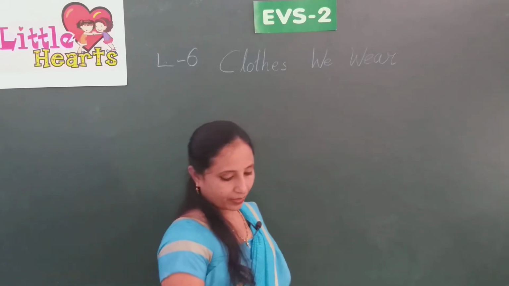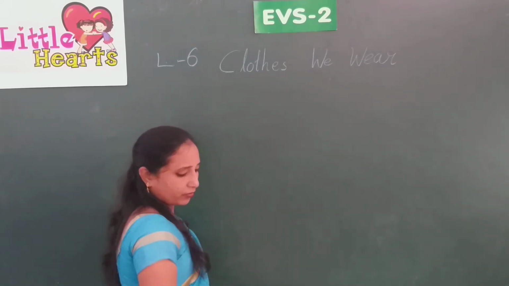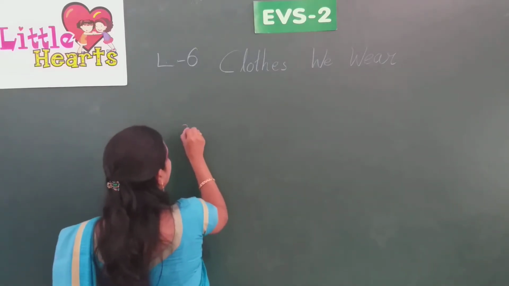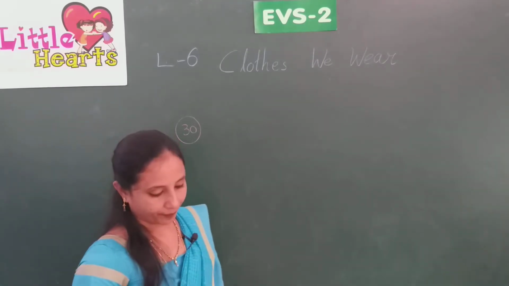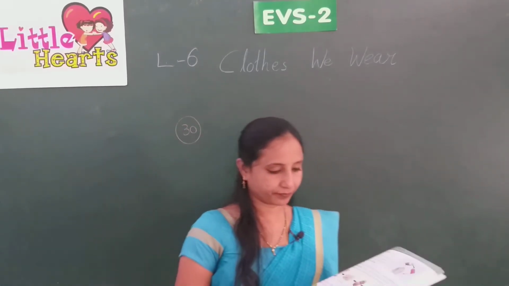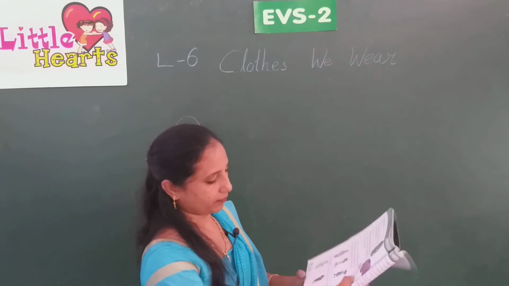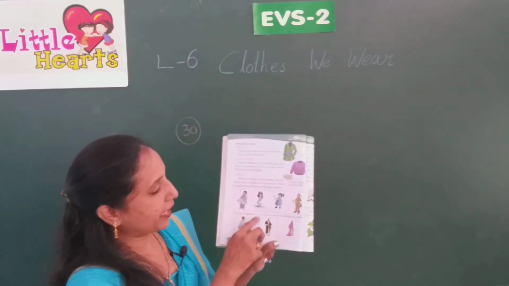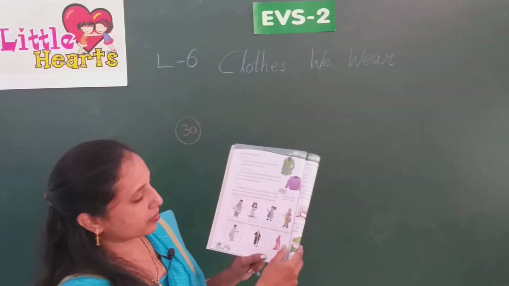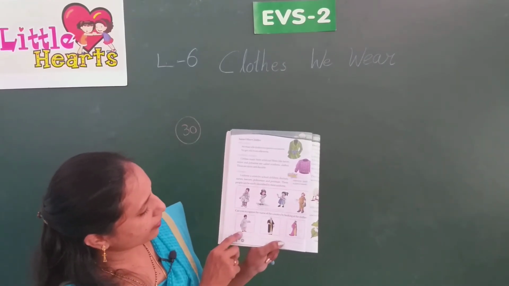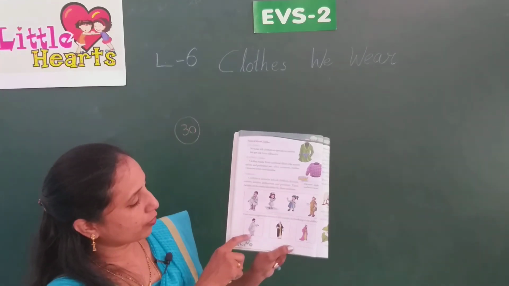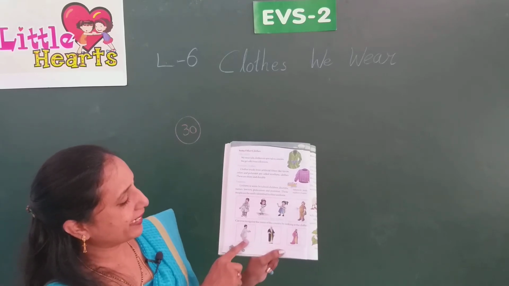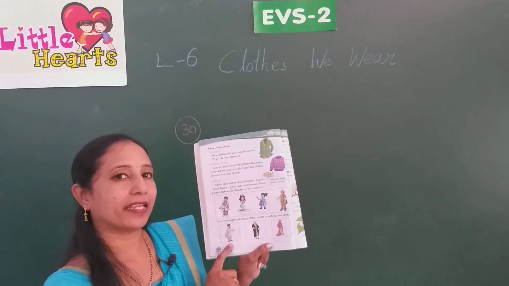Now here they have given you 3 pictures on page number 30. Look at the picture. Can you recognize the name of the country by looking at their clothes? The person who is wearing a dhoti and a kurta, mostly belongs to the desert areas.